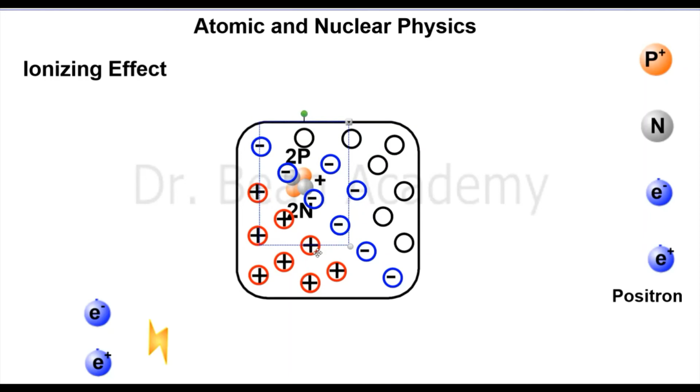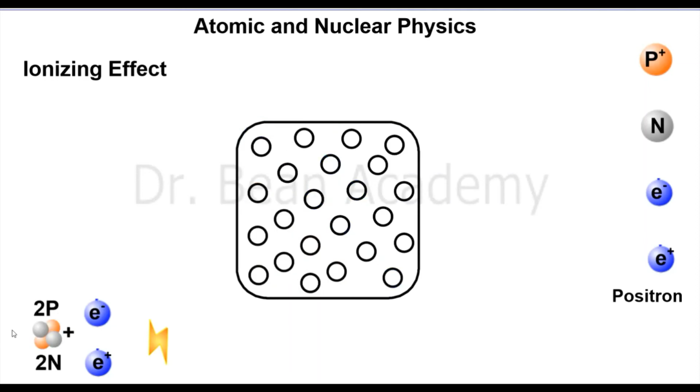No, it will lose all of its energy because it has ionized a lot of atoms. You know, you need a lot of energy to ionize one atom, and if it ionizes a lot of atoms in that material, it will lose its energy and it will just stop there. So an alpha particle has a large or high ionizing power, but very less penetrating ability, because it cannot penetrate deeper into the material, and you know the reason, because it will lose all of its energy in ionizing the atoms of that material, and of course it will stop there.